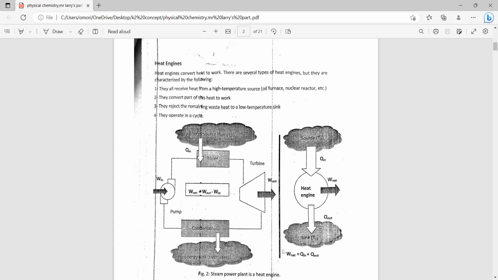The net work, the net energy which is converted to work, is simply the sum of the input heat from the hot reservoir source plus the output heat to the low temperature sink.